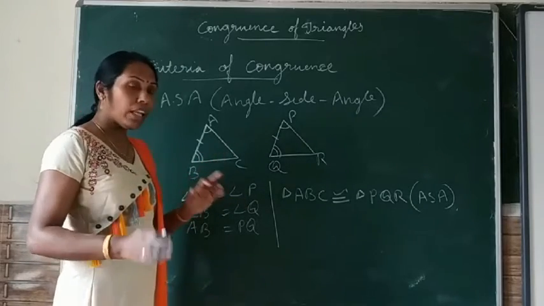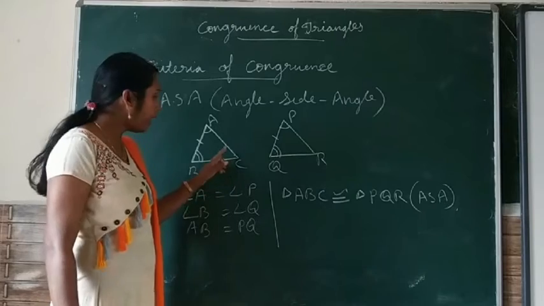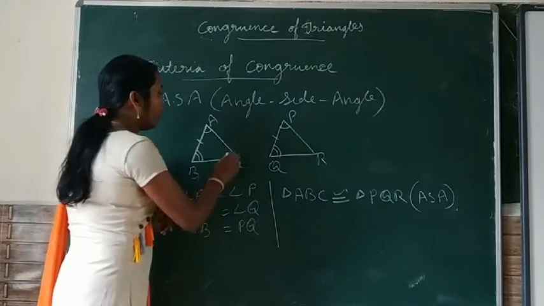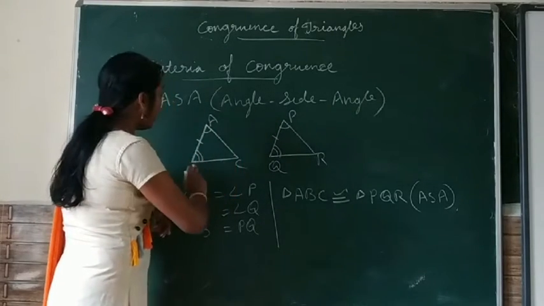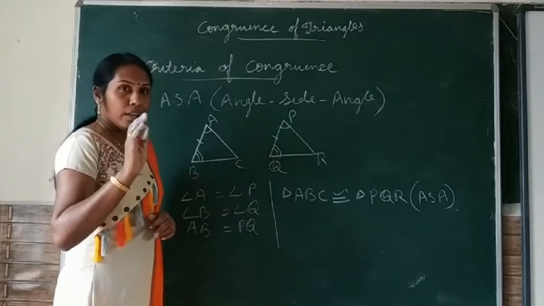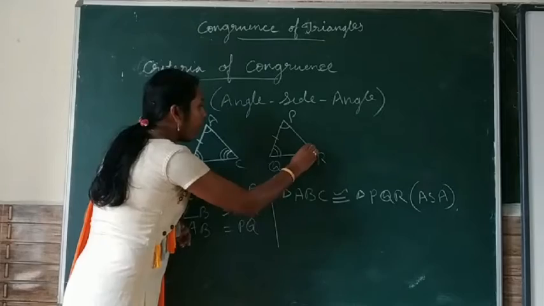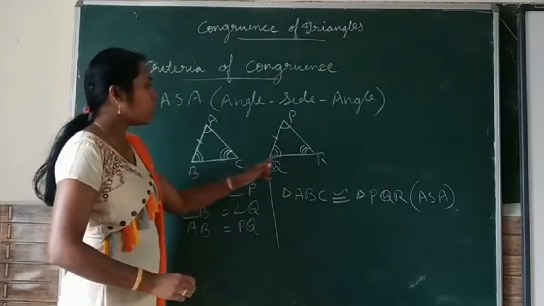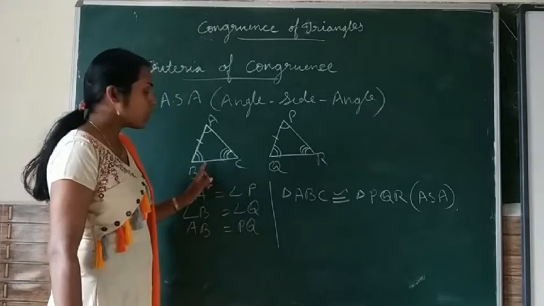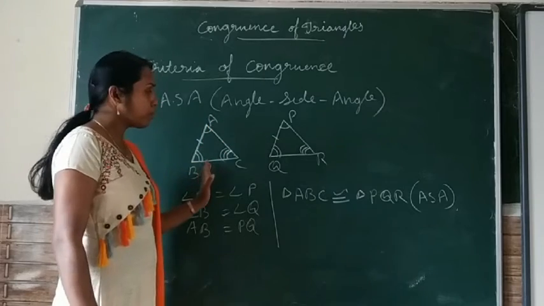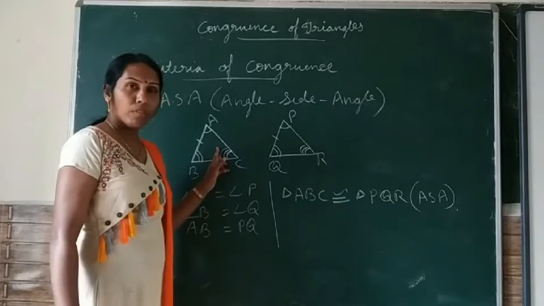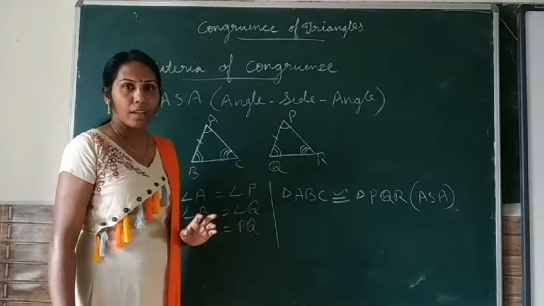But then we can find out the third angle C, and then we can bring it to this criteria. If angle A is equal to angle P and angle B is equal to angle Q, definitely angle C will be equal to angle R, and BC and QR are given. Then we can use this criteria by finding out the values of C and R.